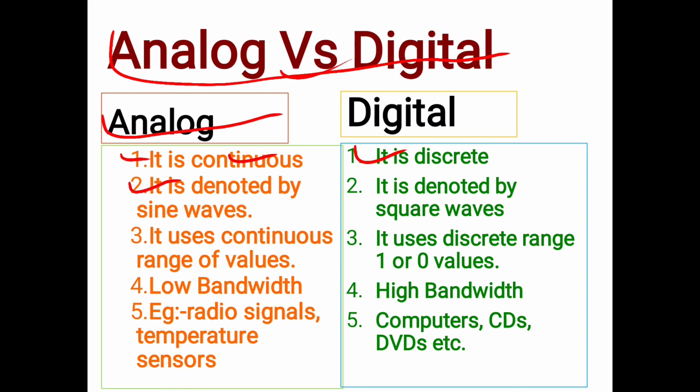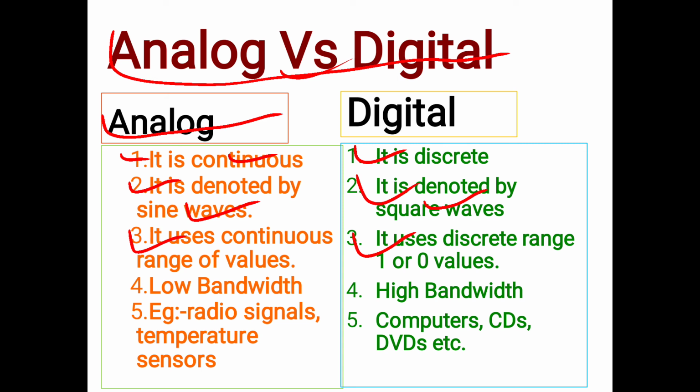An analog circuit is denoted by sine waves, but digital signals are denoted by square waves, that we have already seen in the previous figure. The analog signal uses a continuous range of values, so there will be an infinite number of continuous values in case of analog signals, but digital signals are represented by only two values, that is 1 or 0.